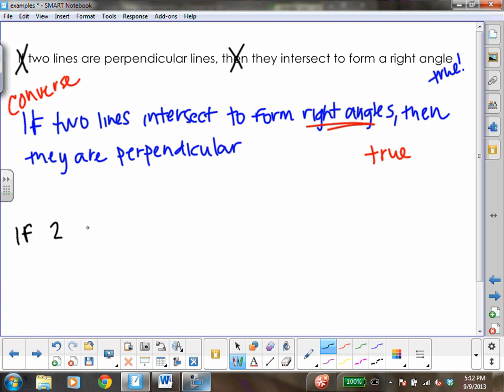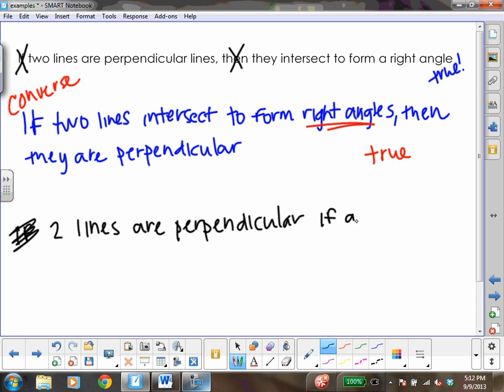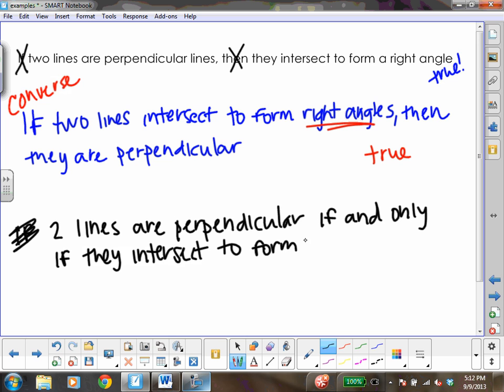If two lines are perpendicular, two lines are perpendicular if and only if they intersect to form right angles.